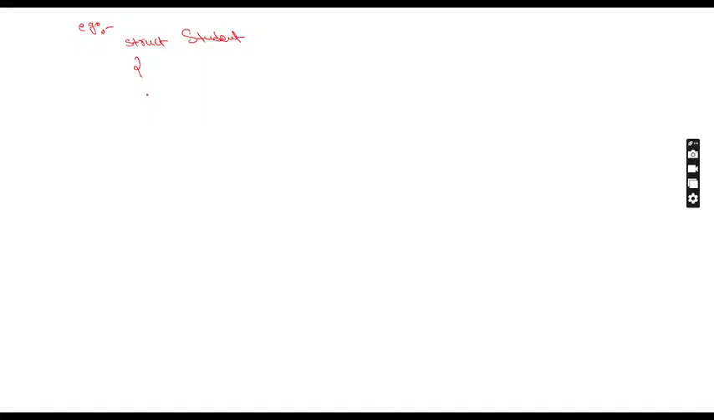Now what am I going to do here? The same thing I'm writing here: int roll number, semicolon, char, the variable name is name. Here I'm writing 20, then close with semicolon and flower bracket open and close. So this is what I have created now.